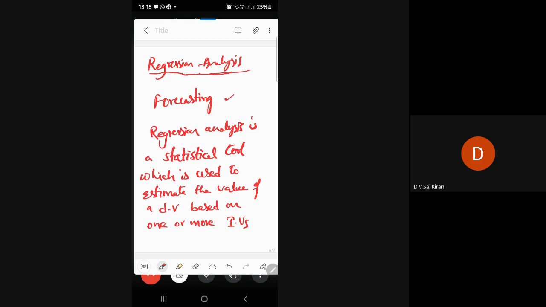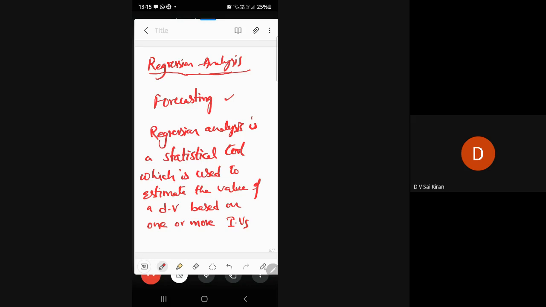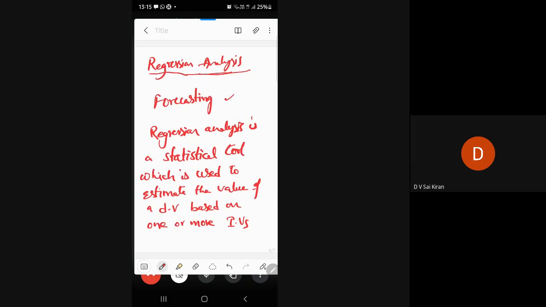If the correlation gives you some value, it might be 0.6, 0.7 or 0.8, then regression is possible. If your correlation is 0, that means there is no relationship between x and y, then regression is not possible. Do you understand?